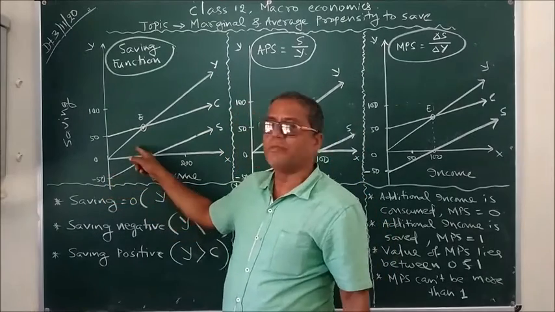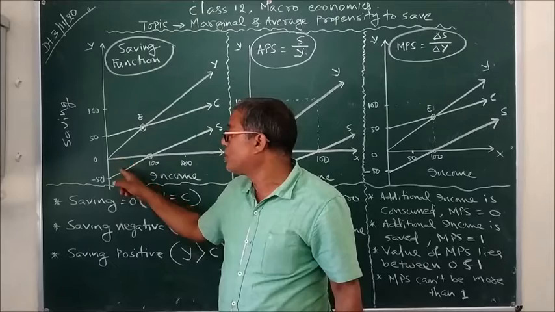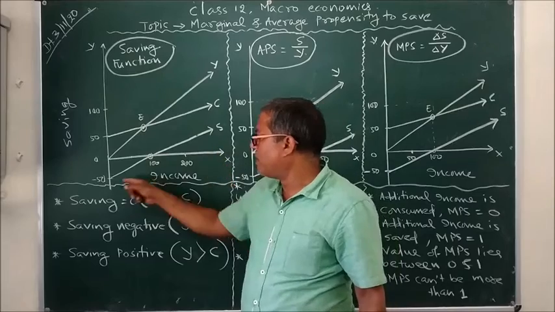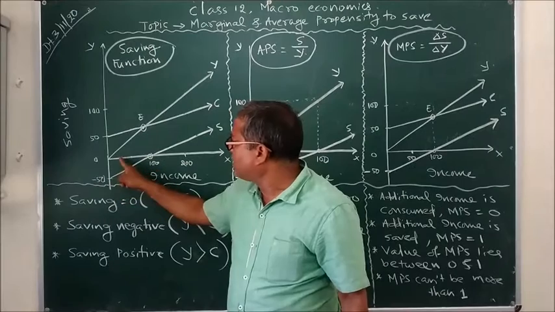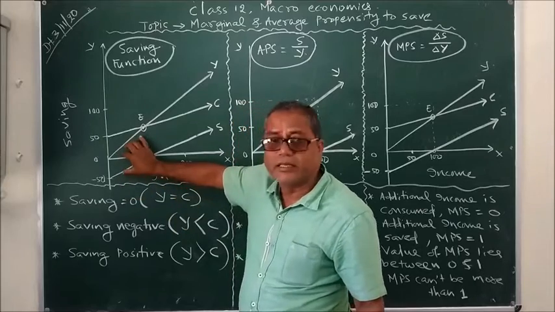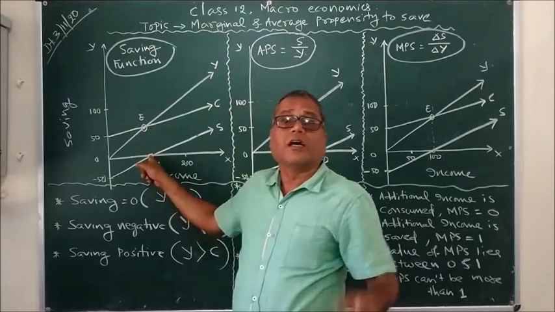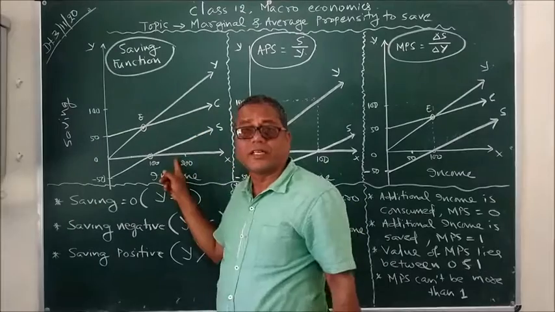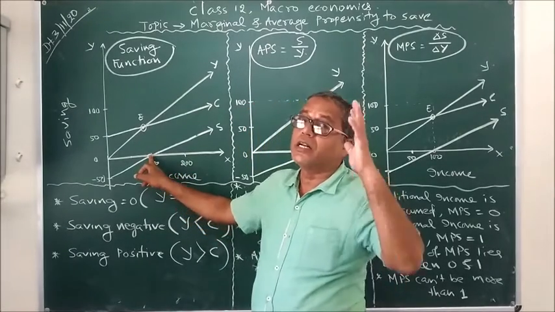As our income rises, the distance between the x-axis and the saving curve goes on falling and falling. You can notice here, this is the x-axis, parallel and horizontal, and with each and every rise in income, our saving curve is getting closer and closer to the x-axis, and at the point where the level of income is 100, the saving curve intersects the x-axis. What does it mean? It means saving becomes 0 at 100 level of income.